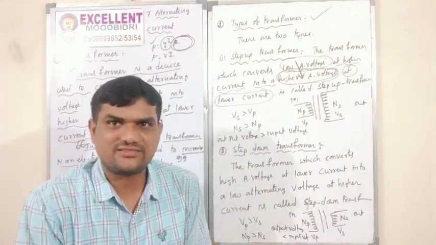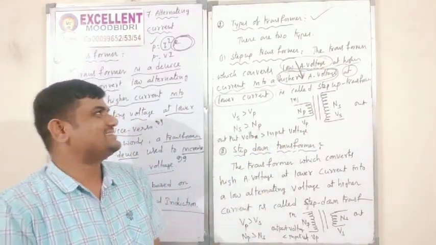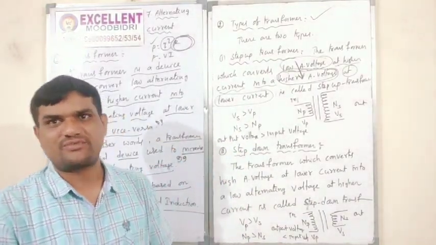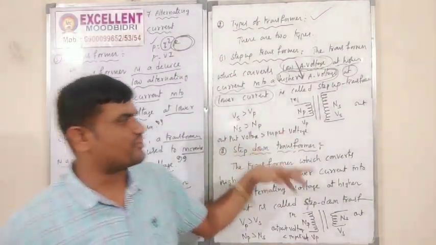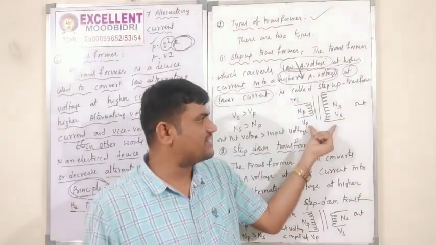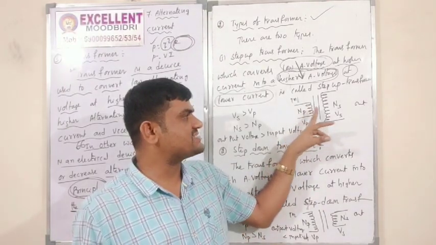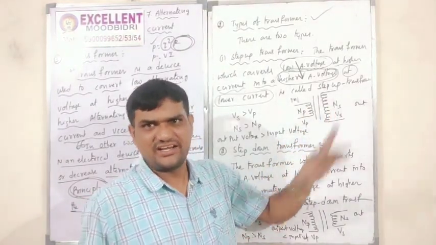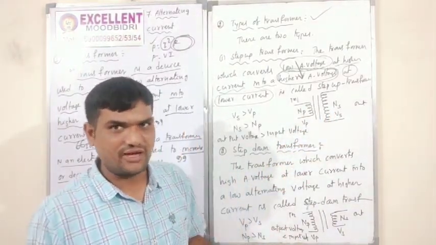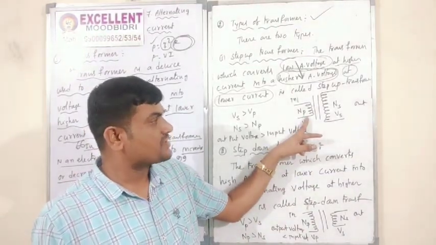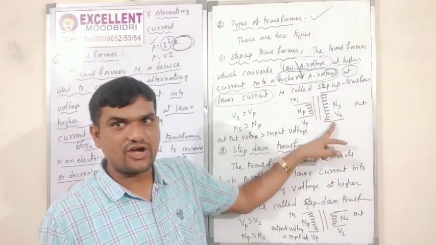That is nothing but the step up transformer. Remember, in the step up transformer we have the number of turns. This is the primary coil, and this is the secondary coil. This is the description, all those things I will give you. Now this is the primary coil, and this is the secondary coil.